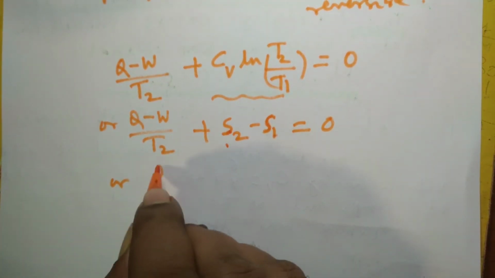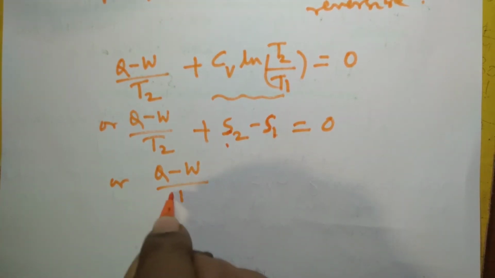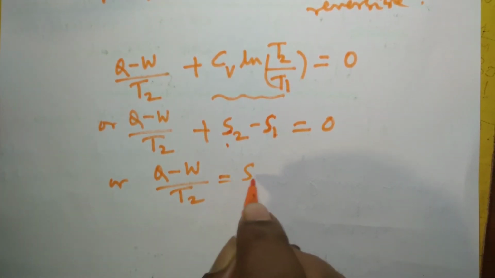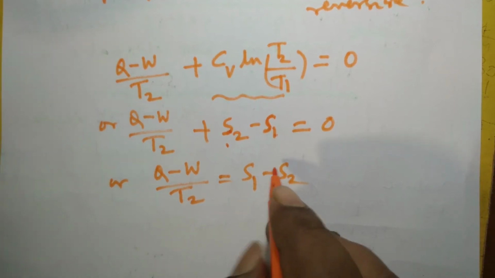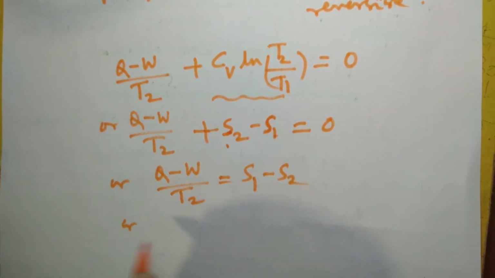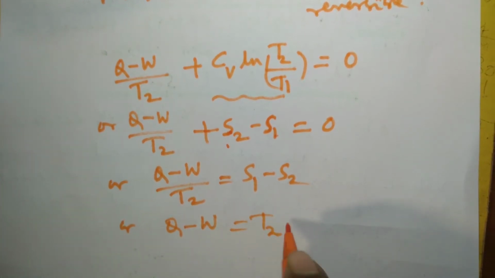Or I can say Q minus W divided by T2 is equal to S1 minus S2. Or Q minus W is equal to T2 multiplied by S1 minus S2.